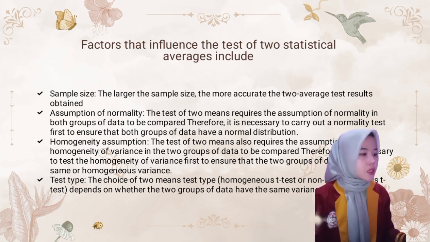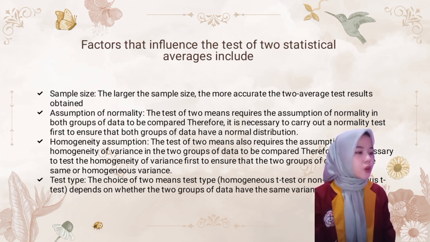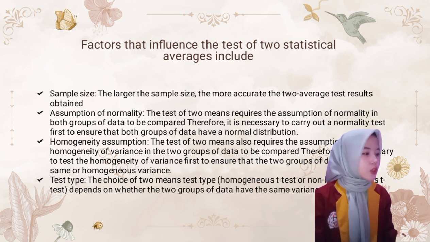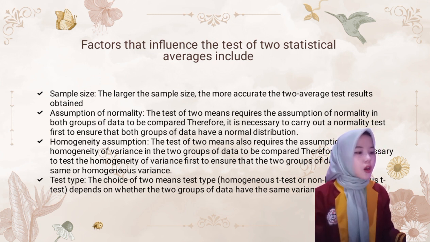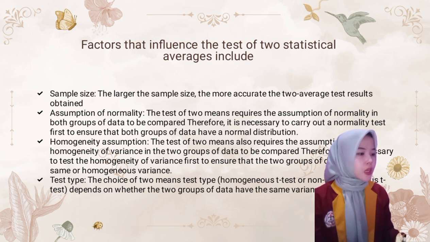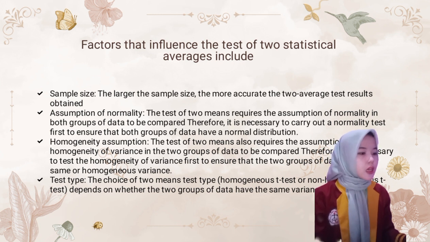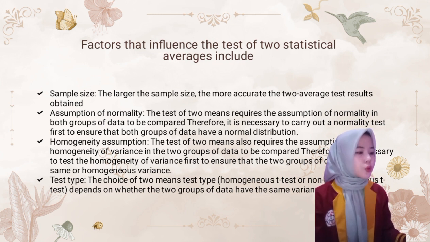The test also requires the assumption of homogeneity of variance in the two groups of data. Therefore, it is necessary to test the homogeneity of variance to ensure that the two groups of data have the same or homogeneous variance. The choice of the two-mean test, homogeneous t-test or non-homogeneous t-test, depends on whether the two groups of data have the same variance or not.